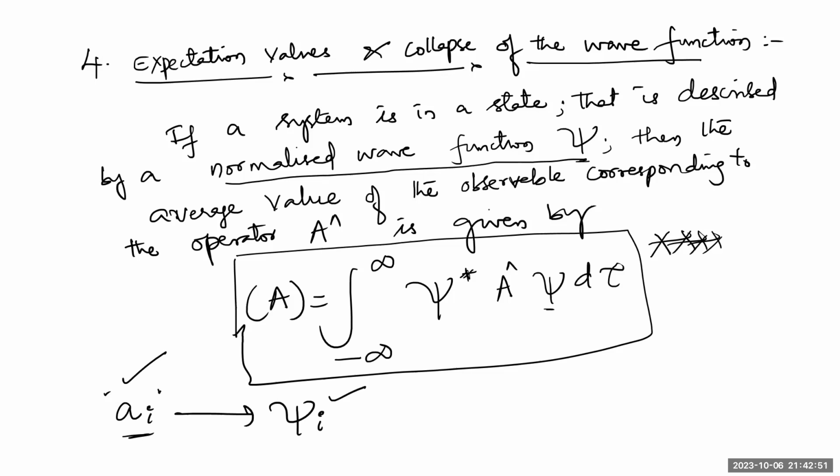Ultimately we can say that this kind of measurement will affect the state of the system.